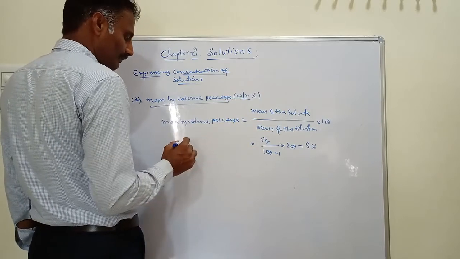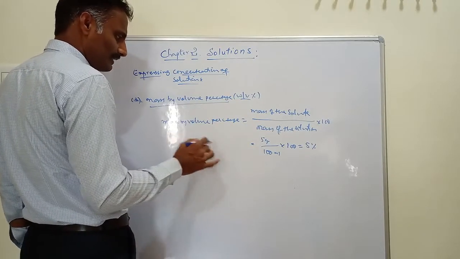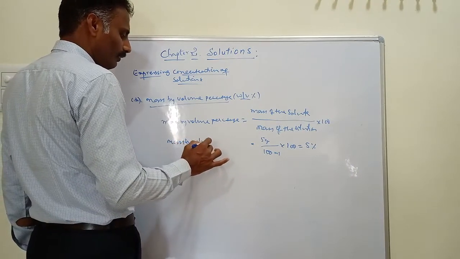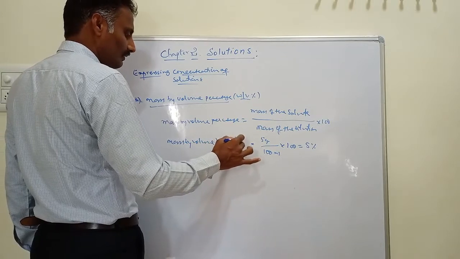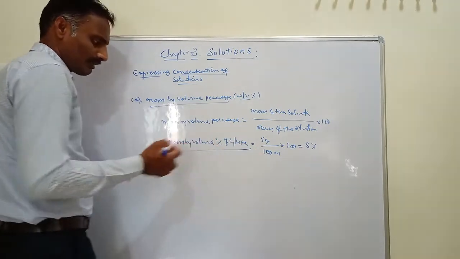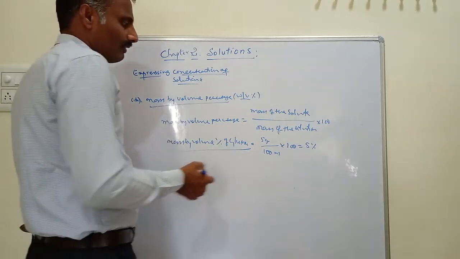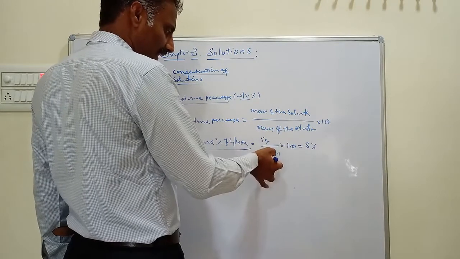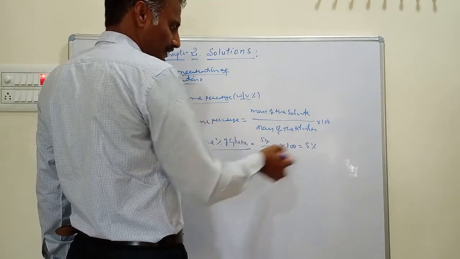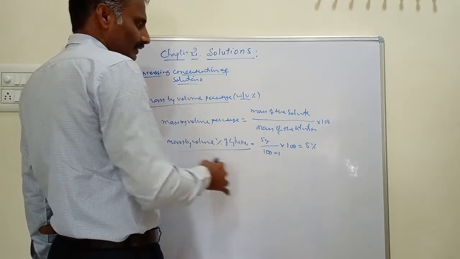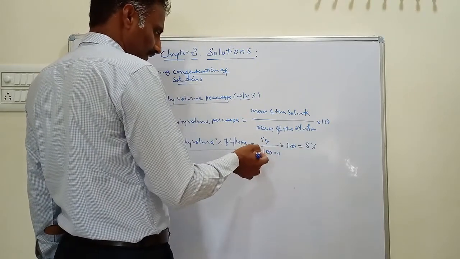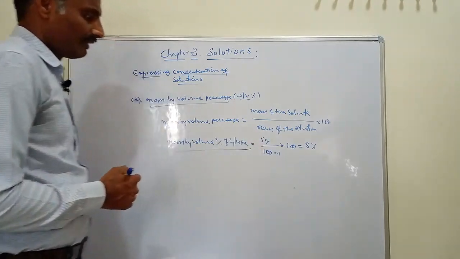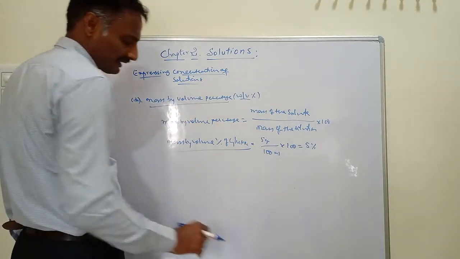For example, this is the mass by volume percentage of glucose we have taken. Mass by volume percentage of glucose is equal to the mass of the glucose divided by the volume of the solution, 100 ml, into 100, that is equal to 5% glucose. That is, 5% glucose means 5 gram of glucose dissolved in 100 ml of solution. This is the meaning of mass by volume percentage.